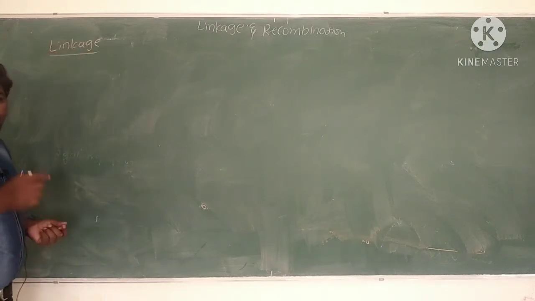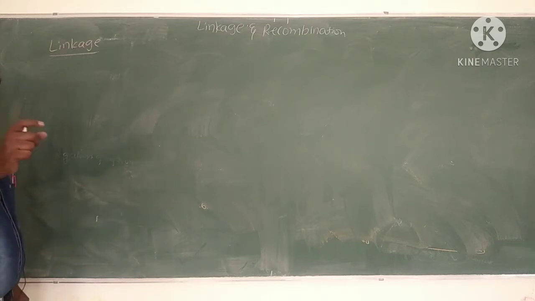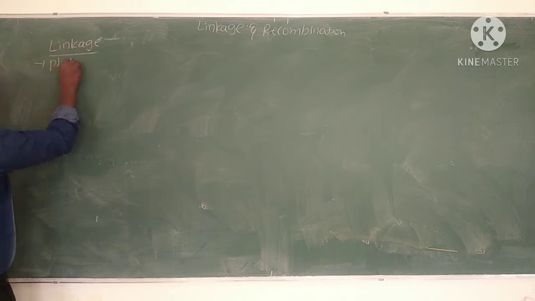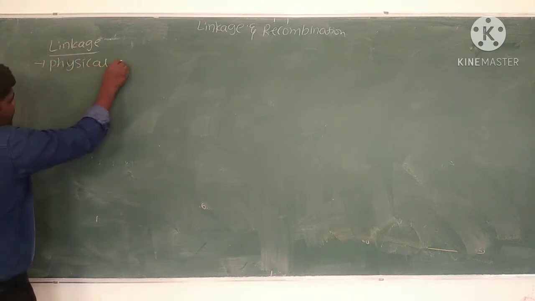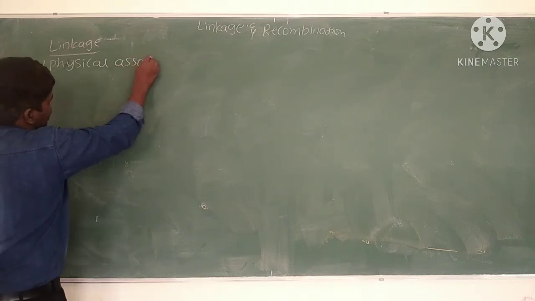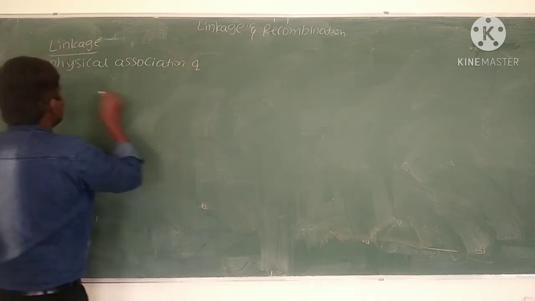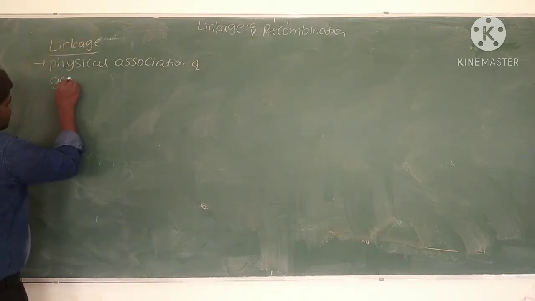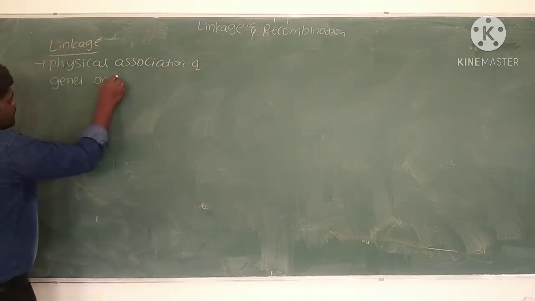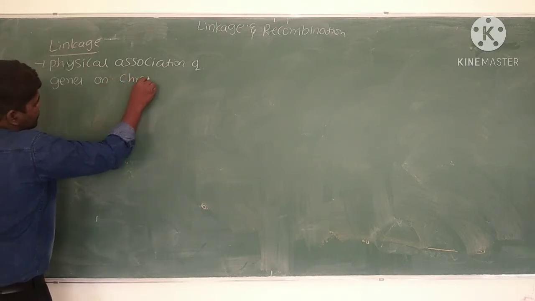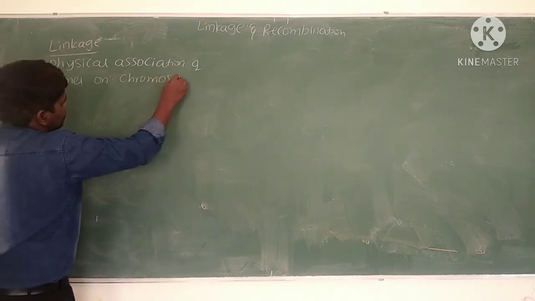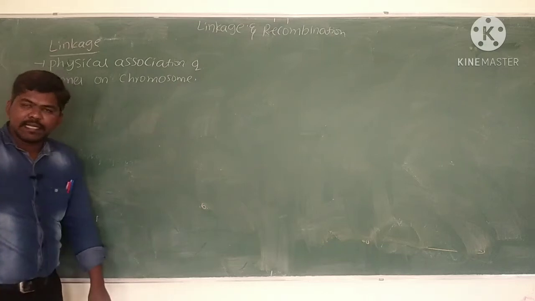Linkage means physical association of genes on the same chromosome. Physical association of genes on a chromosome is called linkage.